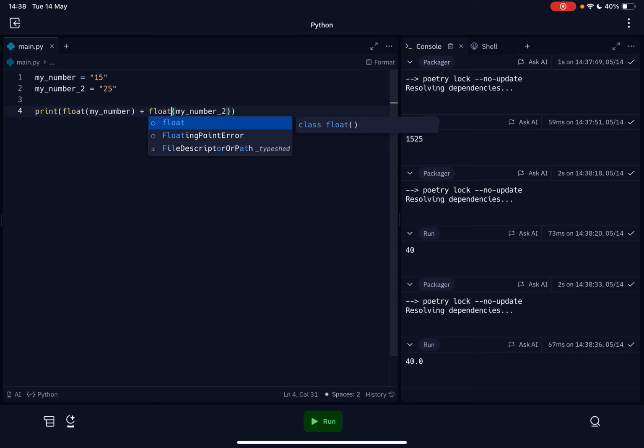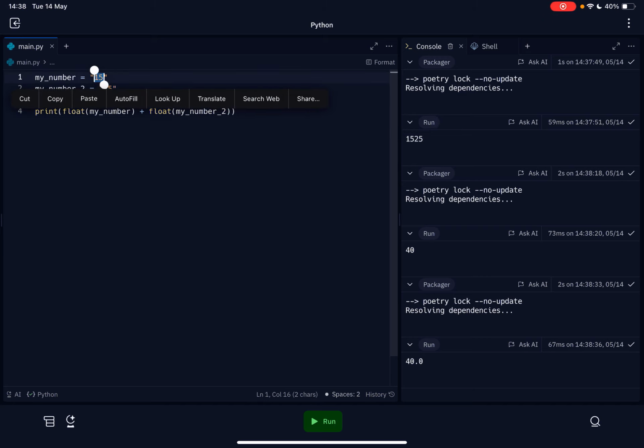So notice how I have converted my number to an integer on line 4, but you can also do the same on line 1 instead. Here we can just use the int function instead, and it will do the same thing.